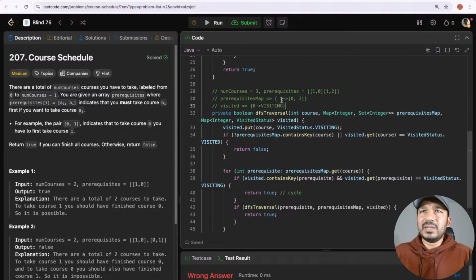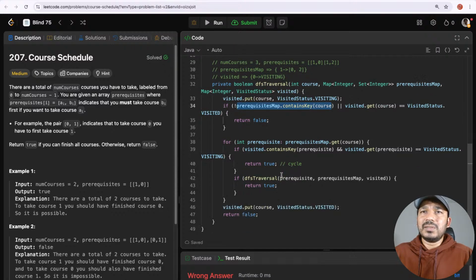Oh no, it does not contain the key 0. And then visited dot get, okay, or if it's already visited. So this one itself is satisfied. 0 is not contained in the prerequisite map as the key. So I will just return it as false.